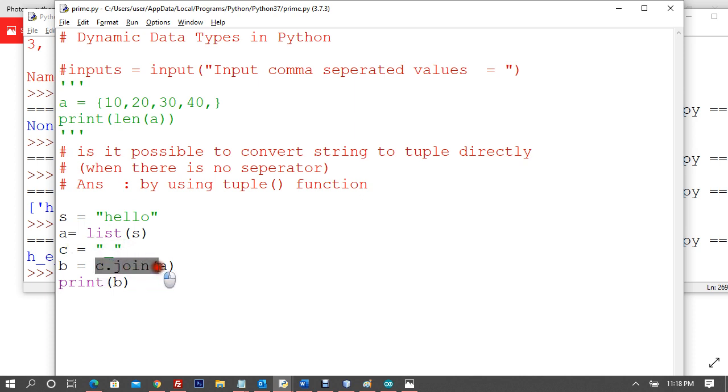But once you say C dot join A, it's going to join with every single character. So after H you will have underscore, after E you will have underscore, L underscore, and so on and so forth. So this thing is done. Can I do this? For example, can I do a space? So let me get rid of this.